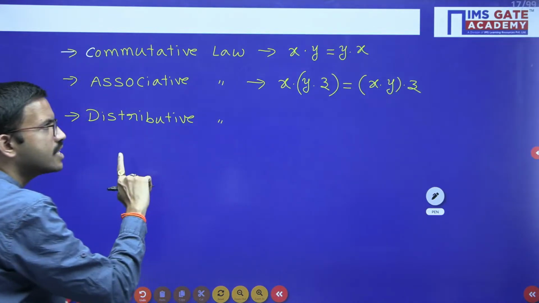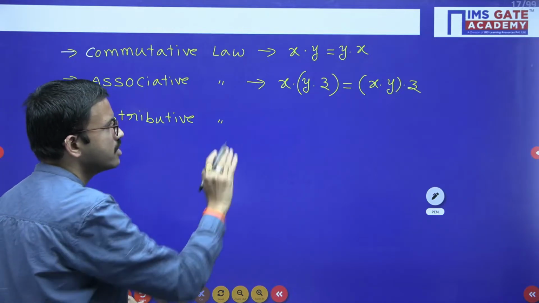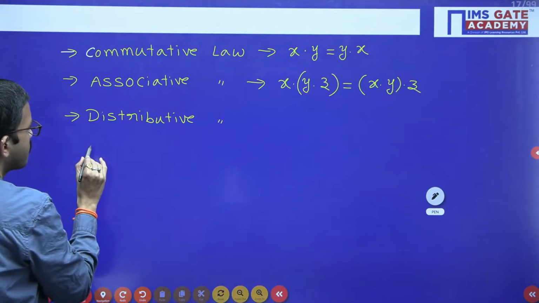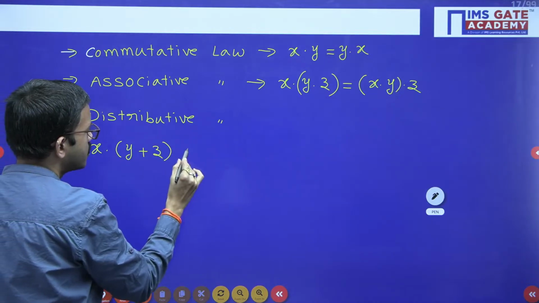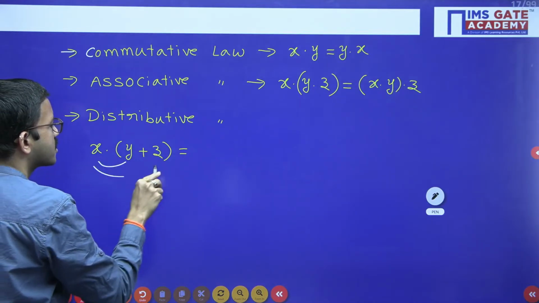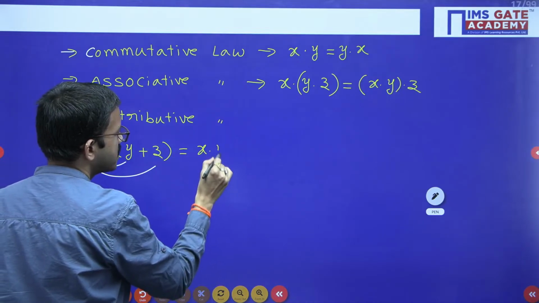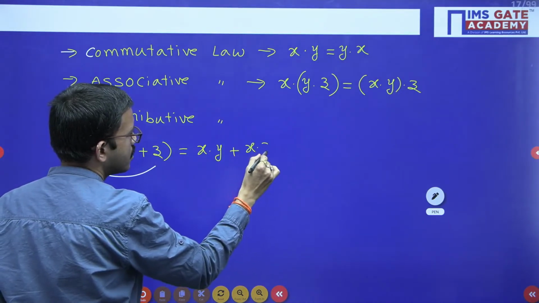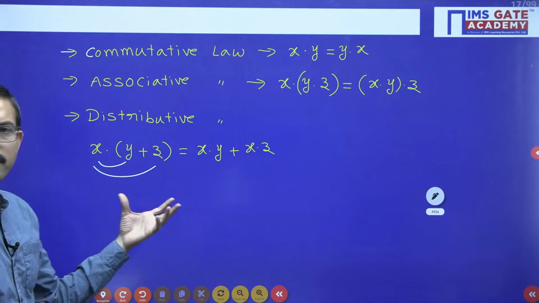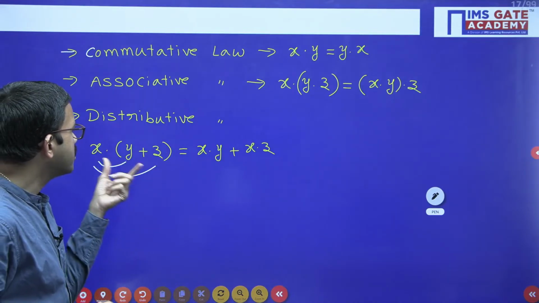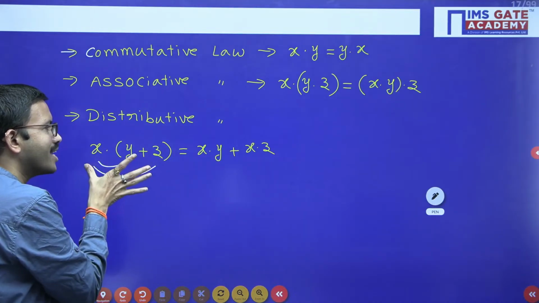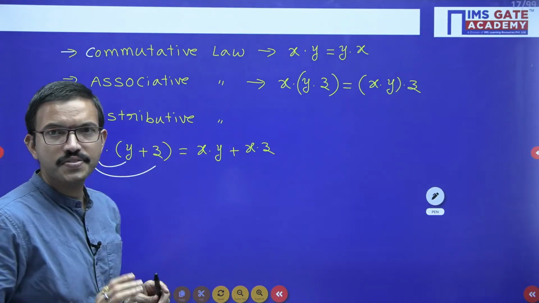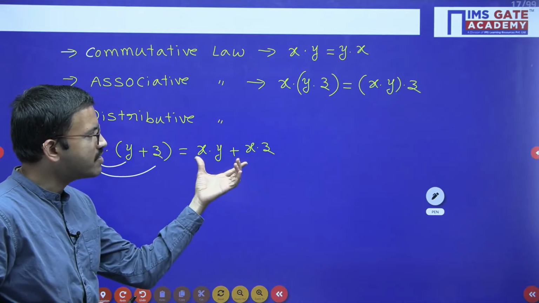So here I will consider both the operators. Among the three variables, I will consider both the operators, like x and (y plus z) is equal to, just like normal multiplication, xy plus xz. Most of you are very much familiar with this one. Okay, x and (y plus z) equals xy plus xz. So whenever you are having the LHS like this, you can write the RHS. Similarly, sometimes you may be having the RHS.